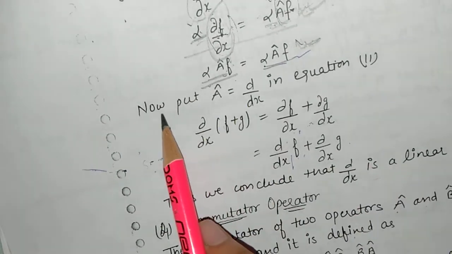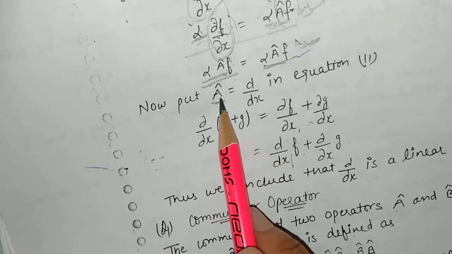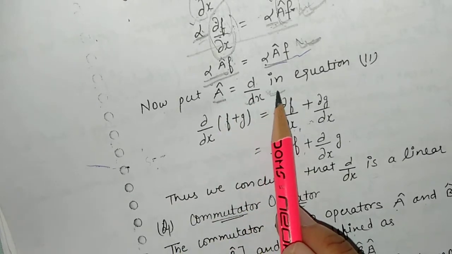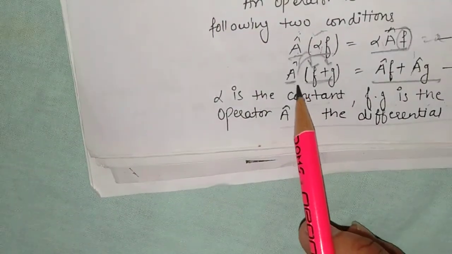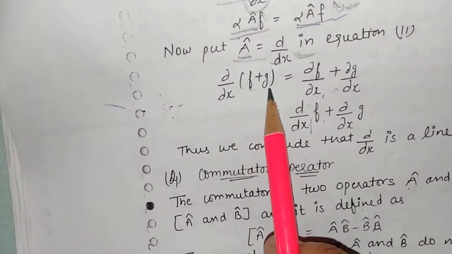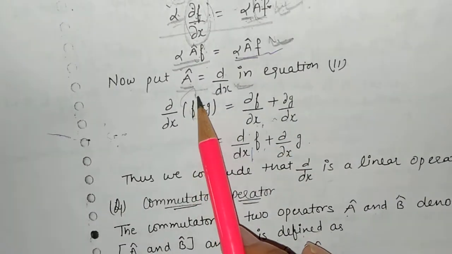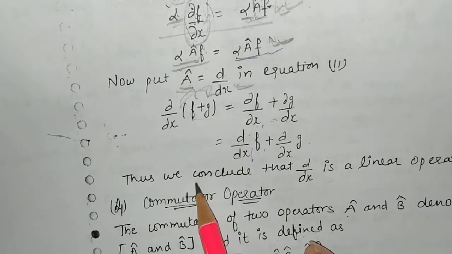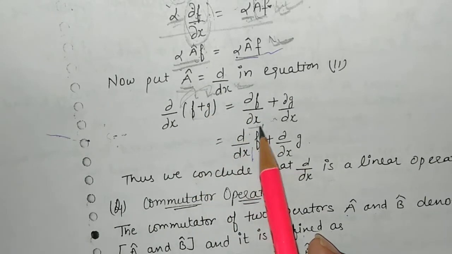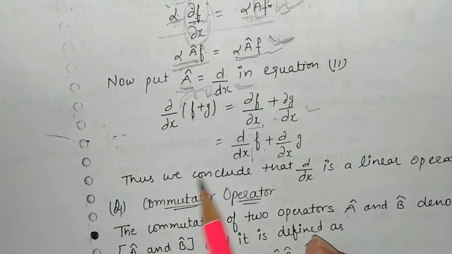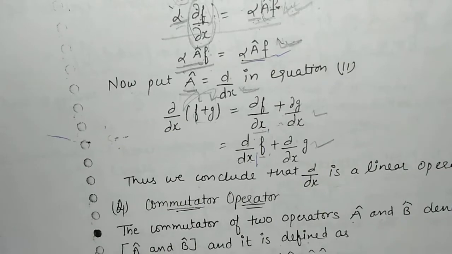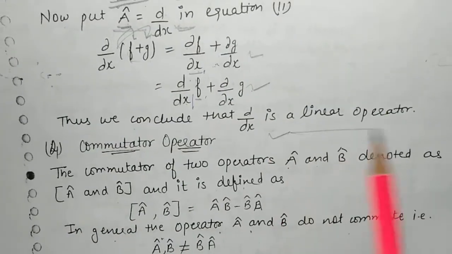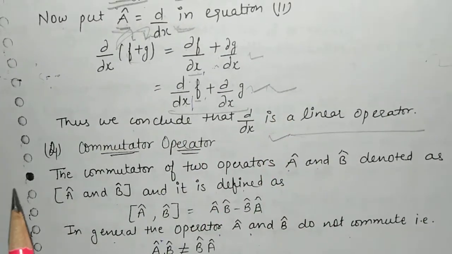Now here I consider again the operator equal to d upon dx, and I apply this operator by considering the second equation, which is operator A on the sum of two functions. So here I consider f plus g. This is equal to: firstly it will apply upon f and then again on g. So this is equal to del f upon del x plus del g upon del x. So we can write this equation as df/dx plus dg/dx. It means we can conclude that d/dx is a linear operator if it satisfies this condition.